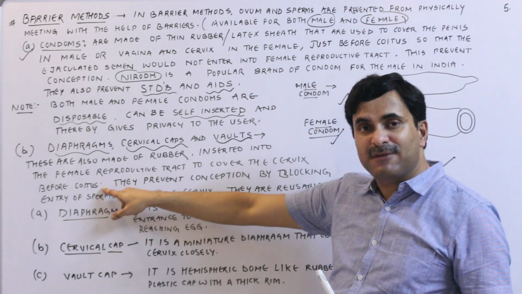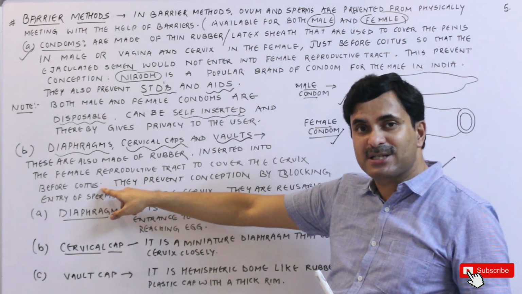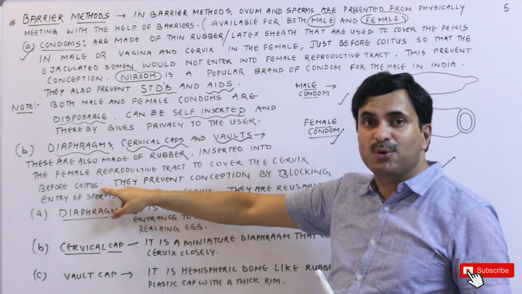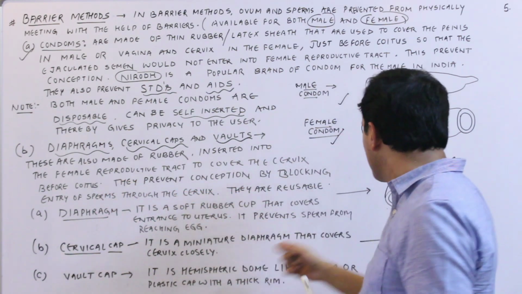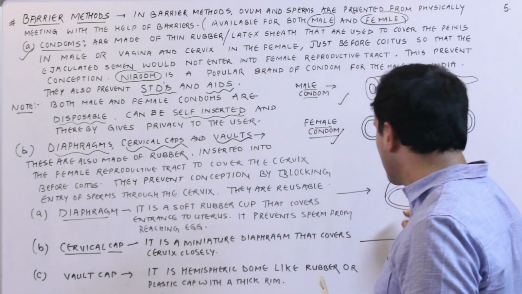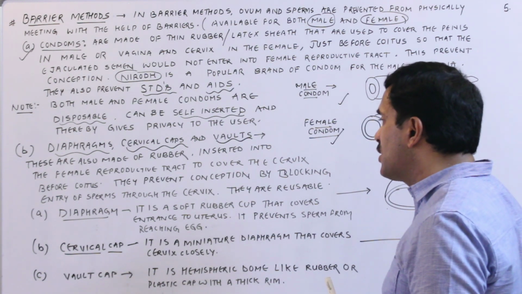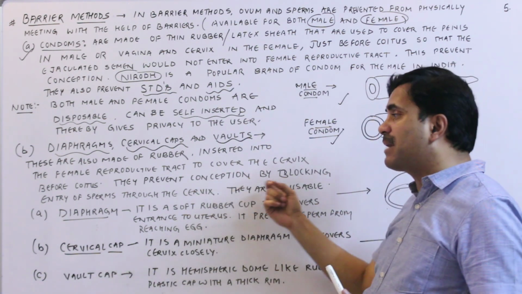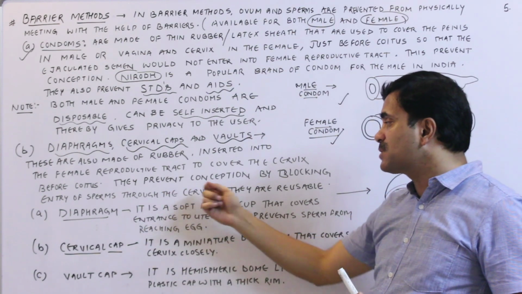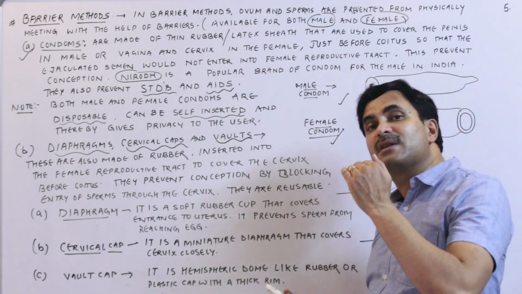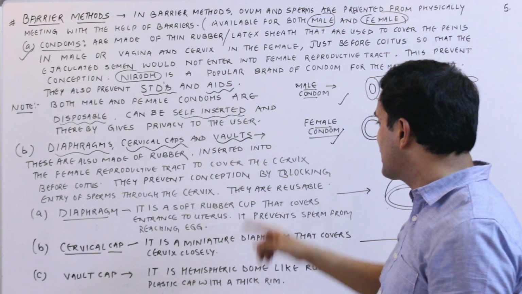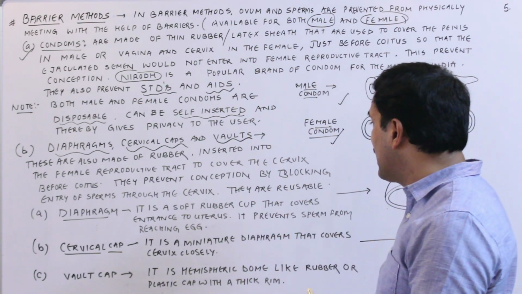So what will happen if the male ejaculates the semen into the female vagina? Then also they will not go beyond the cervix. Why? Because they will be collected in these diaphragms or the cervical caps or the vaults. So they will prevent conception by blocking the entry of the sperms to the cervix. Means the sperm will not move beyond the cervix, and they are reusable.